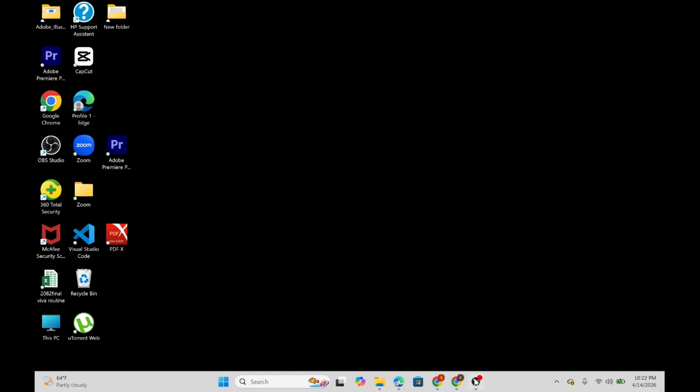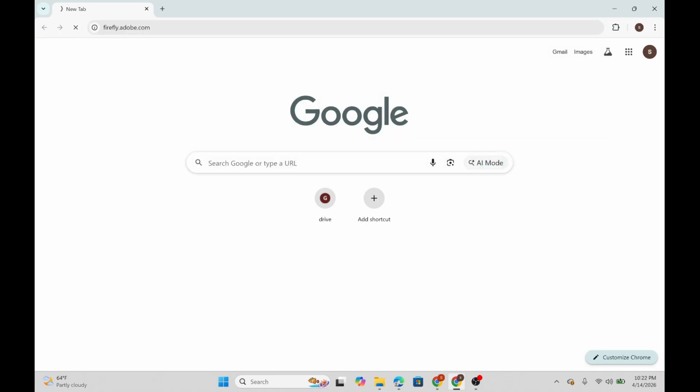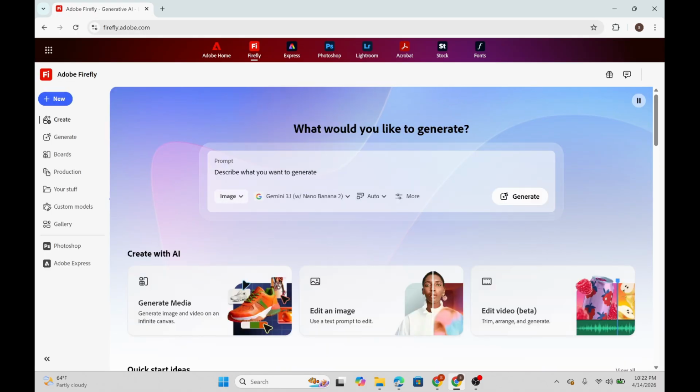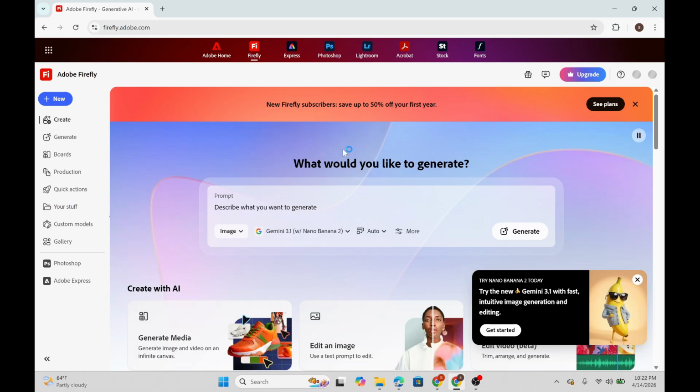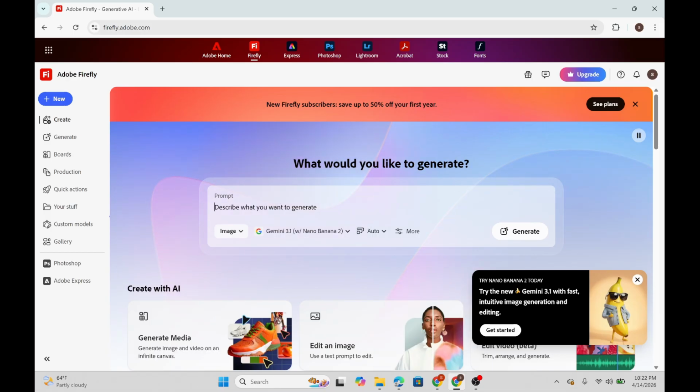So first you need to open your browser, and in the top there's an address bar. Type down firefly.adobe.com and enter it, and make sure you have logged into your account already. Over here under this interface of your prompt section, you need to simply click onto this image here, and you can simply describe what you want to generate in the prompt here.